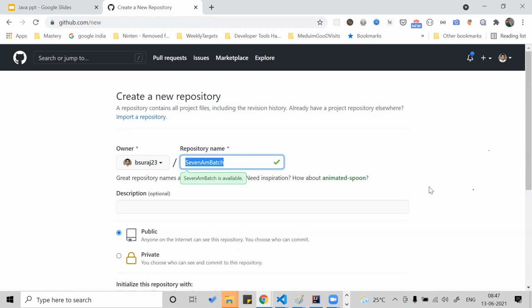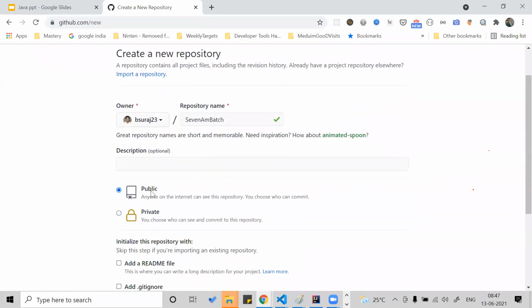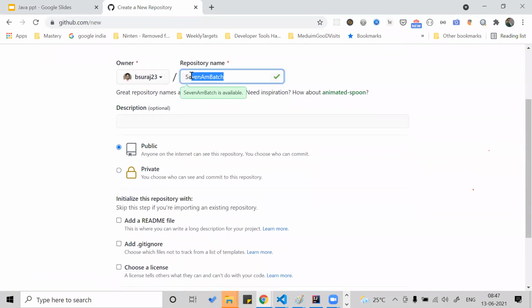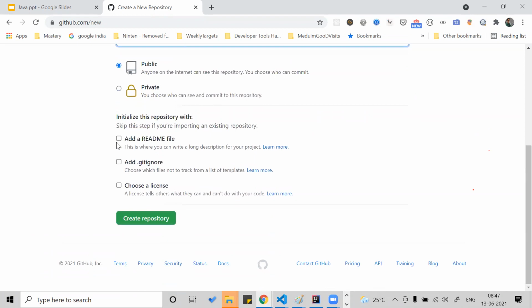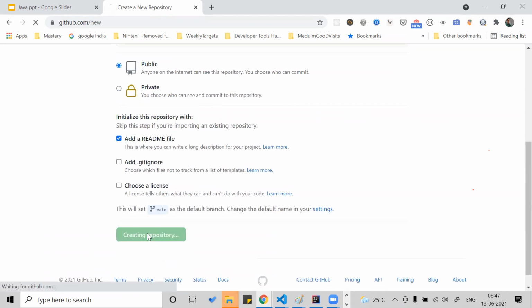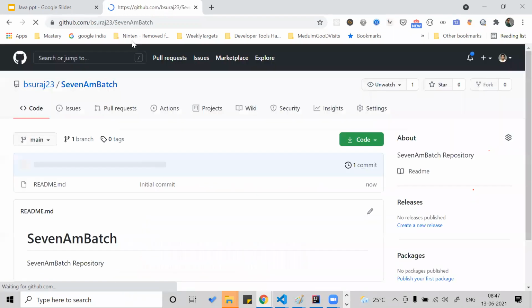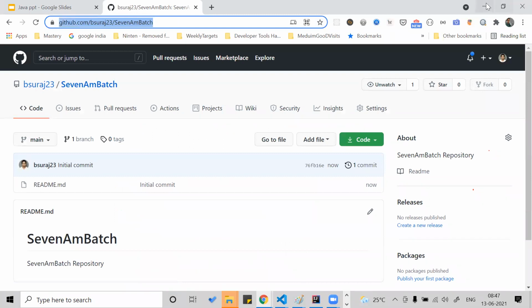Yes, this name is not taken by anyone. This is a public repository. For the description, I'll keep it as 7 a.m. batch repository. Okay, I'll add a README file and create the repository. And I'm sharing this repository in the chat.